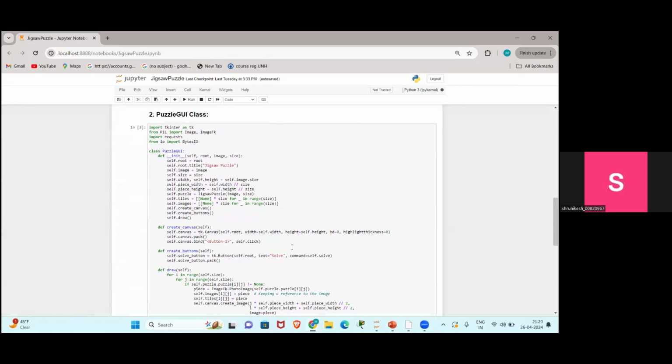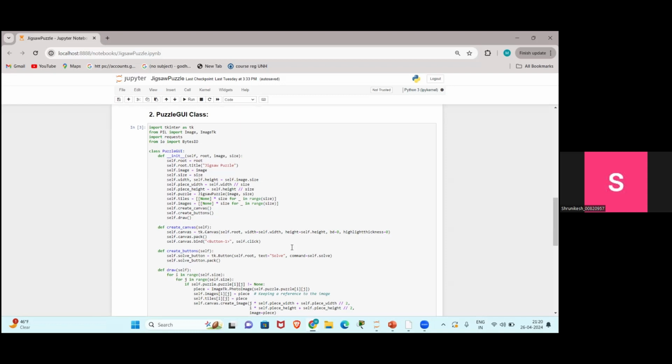And here we use the INIT constructor, which initializes the graphical user interface, that is GUI, for the jigsaw puzzle. It also sets up the tkinter root window, the title, and a puzzle image, and divides the image into pieces and creates the placeholders for them in the GUI. This constructor creates a canvas for displaying the puzzle and binds mouse click events of the canvas. And here we used 8 methods in this class.